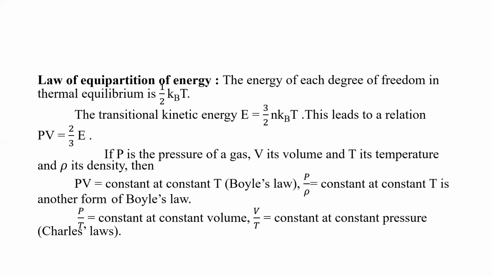Already we defined Boyle's law in terms of pressure and volume at constant temperature; here we are defining it in terms of density also, that is P by rho is equal to constant. Then P by T is equal to constant. This is Charles' law. Another equation for Charles' law, we can also write as V by T is equal to constant.